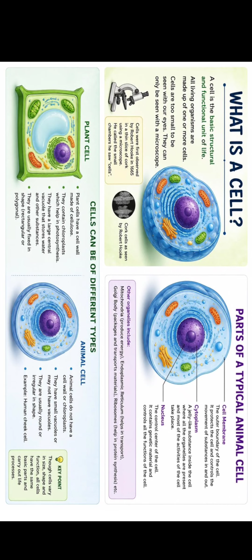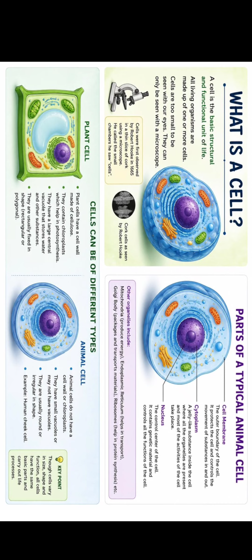Now, as I say, it is the structural unit of life, which means you can compare it with your house. Your house is made up of bricks. So many thousands of bricks are joined together to make the house. Similarly, millions of cells are there in your body. You can say an adult human being has more than 100 into 10 to the power 14 number of cells.